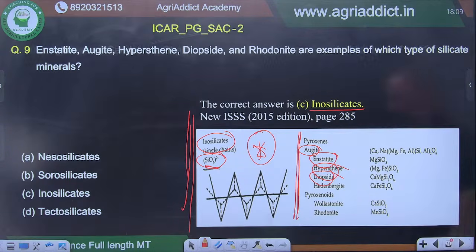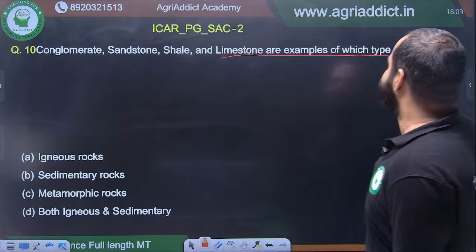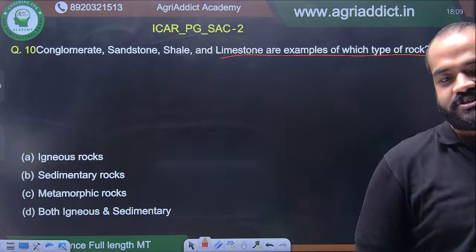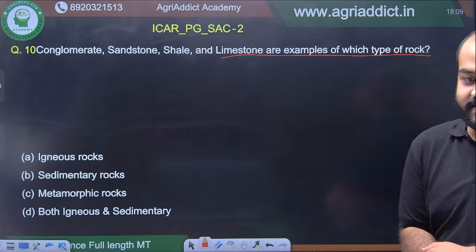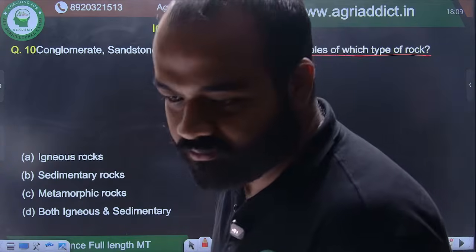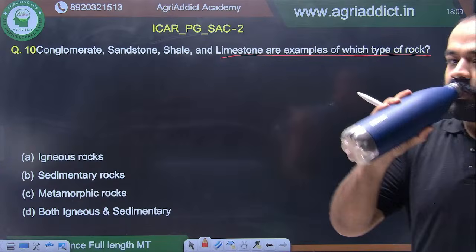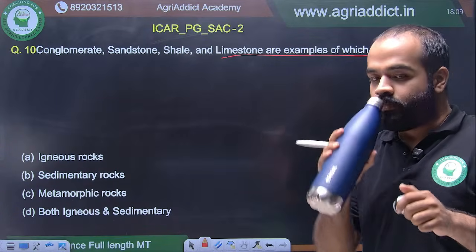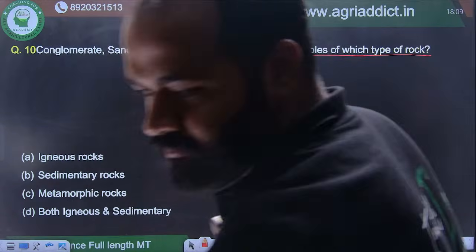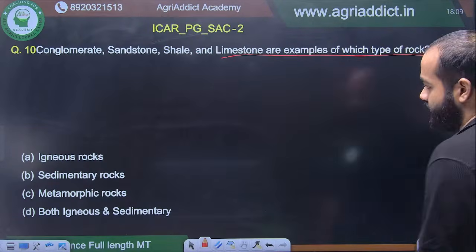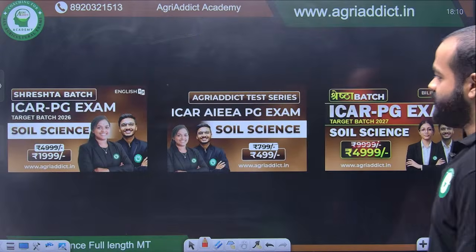All right, moving on. Conglomerate, sandstone, shale, and limestone are examples of which type of rock? This question I will not say anything. I'll just move on with the answer. Tell me the answer and we are good to go. B, right? Sedimentary. Yeah, here we don't have to read anything.